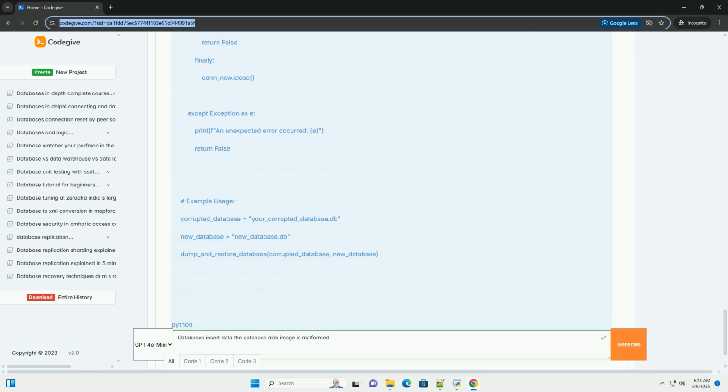4. Recovery strategies. The approach to recovery depends on the severity of the corruption and the availability of backups. Always make a copy of the corrupted database file before attempting any repair operations, as the repair process itself can sometimes cause further damage.